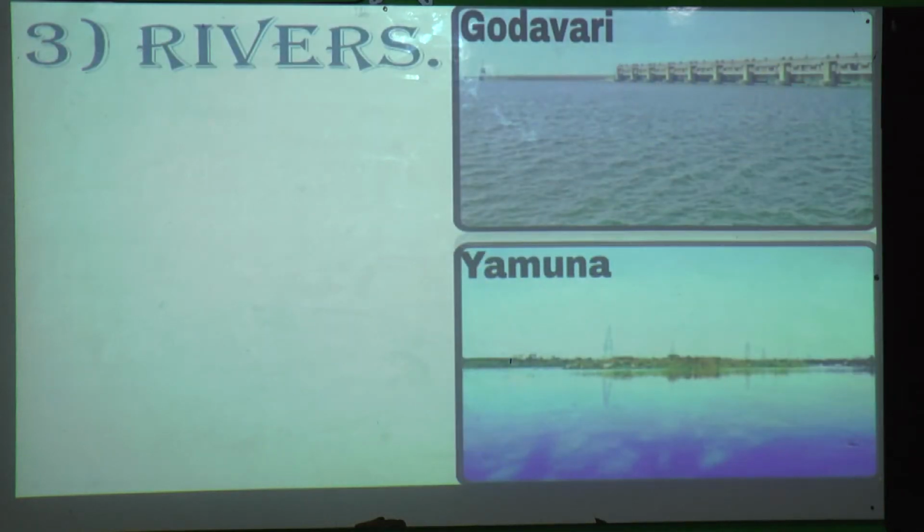Now what is this? Godavari and Yamuna, these are rivers, yes or no? So rivers is a common name given, and particularly specified is the name Godavari and Yamuna. So what is the common noun over here? Yes, rivers is the common noun, and Godavari and Yamuna are proper nouns. Proper noun means a specified name given to the rivers. Now next.